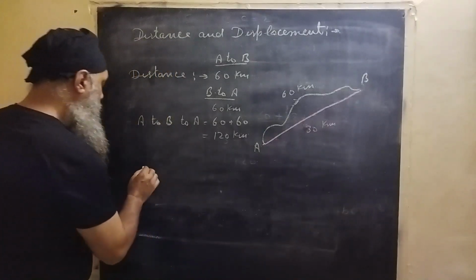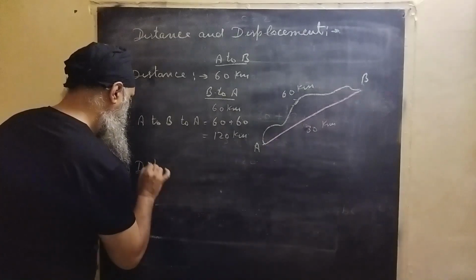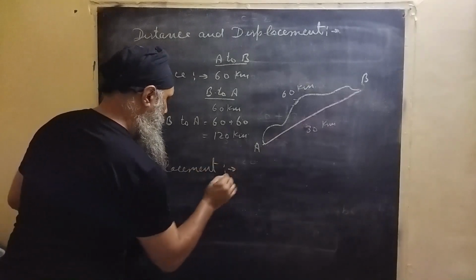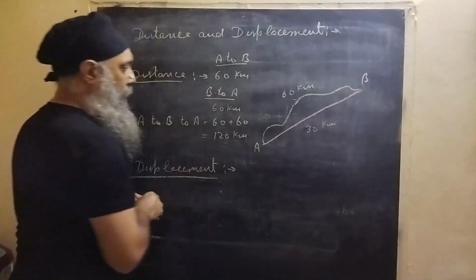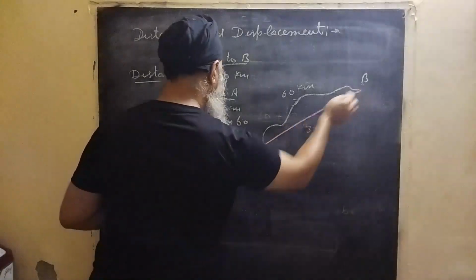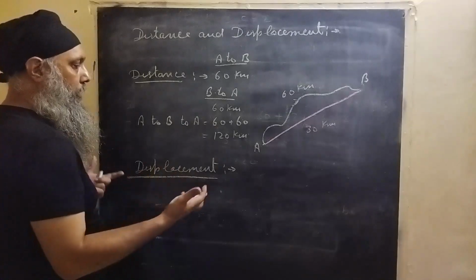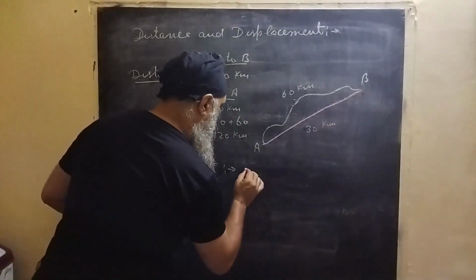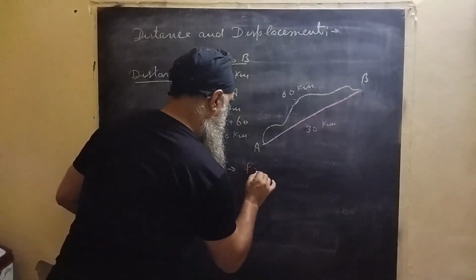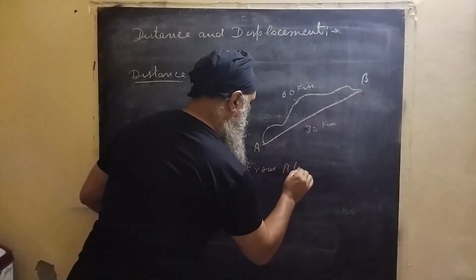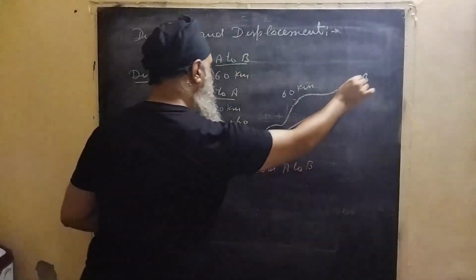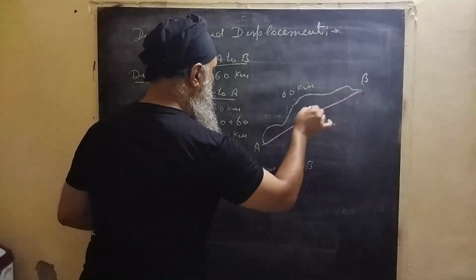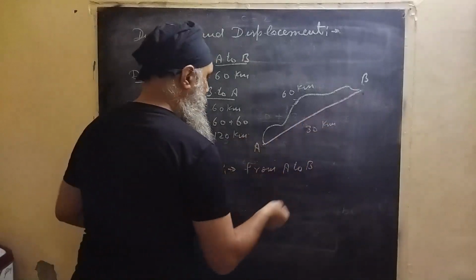Now displacement. From here to here, displacement means how much is displaced from its original position. So if it starts from here, then it reaches here, from A to B, that is actually the straight line distance. So some direction is there. In distance there is no direction, but in displacement the direction does matter. In distance, direction does not matter.